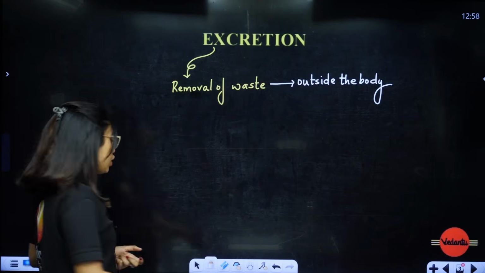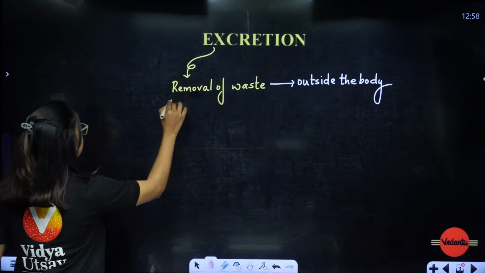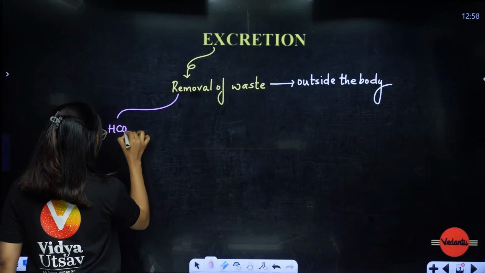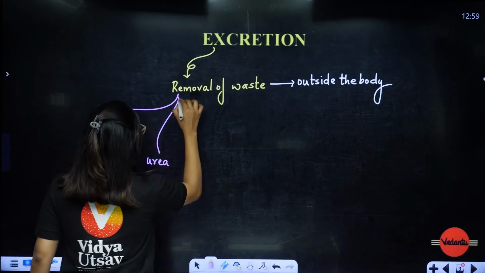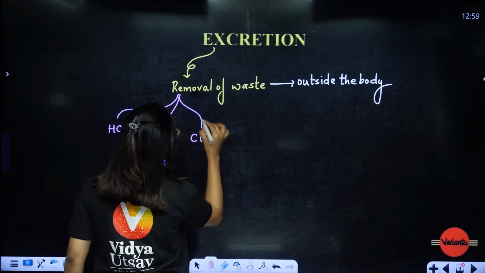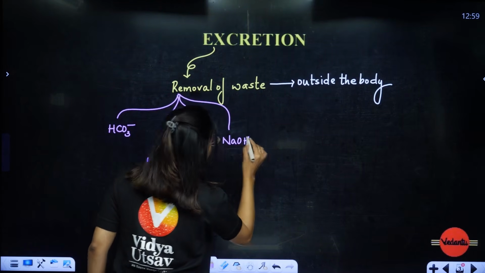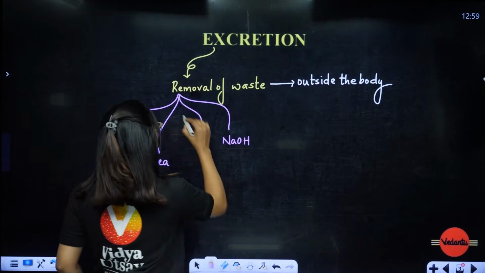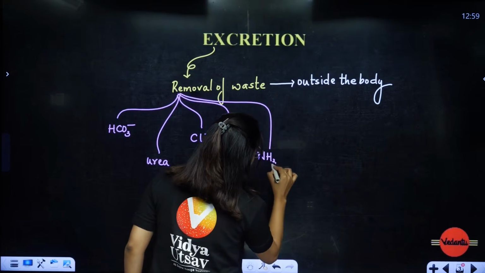Now, what are the waste materials that are formed in our body? Students, it can be HCO3, urea, chlorine, salts like NaOH. All these we can remove from our body, and that all happens with the help of the excretory system.